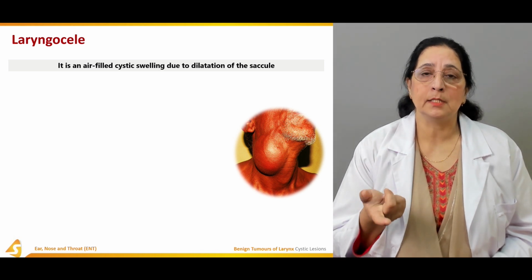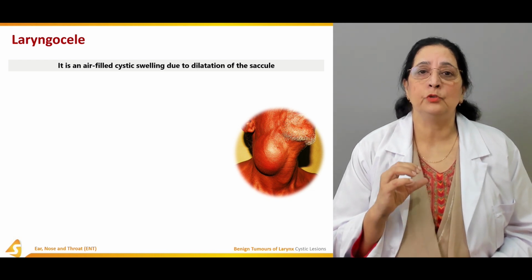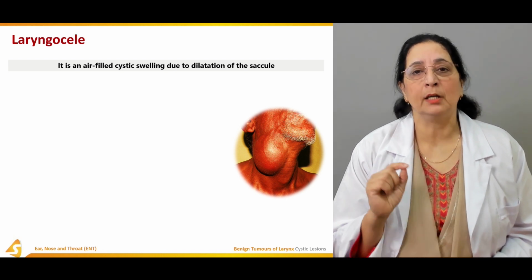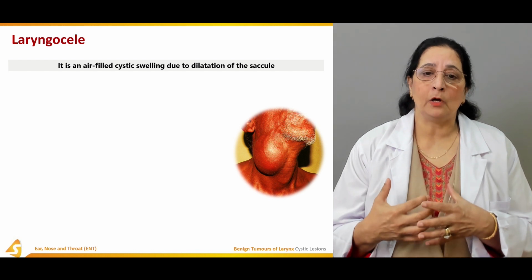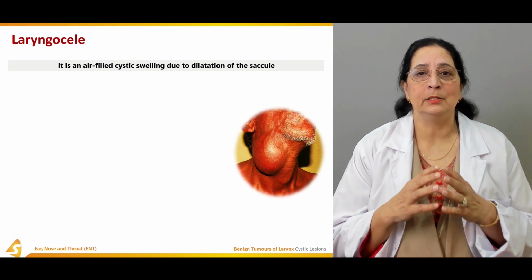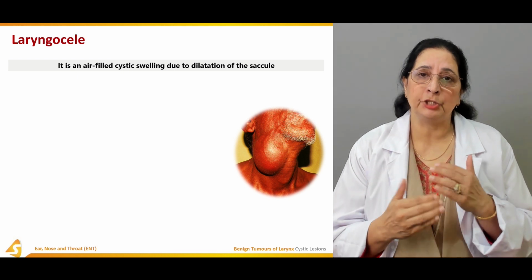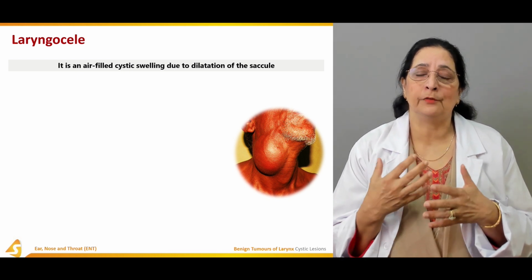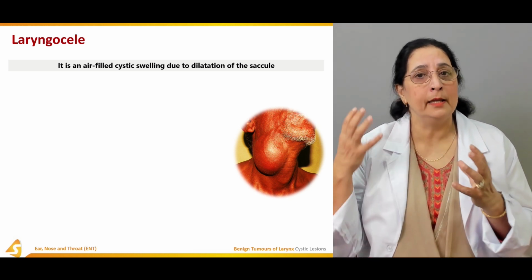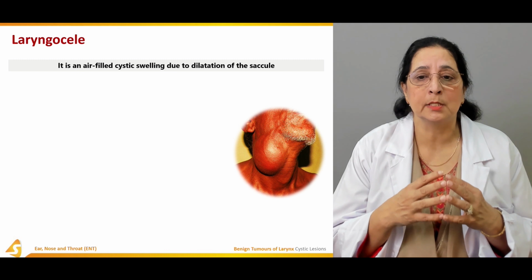Like saccular cyst, that was due to the retention of secretion due to obstruction of the orifice of the saccule in the ventricle of the larynx. Laryngocele is also due to dilation of the saccule, but it is an air-filled cystic swelling. In this, there is no retention of the secretion or obstruction of the opening, but a big air-filled sac is present, known as the laryngocele.